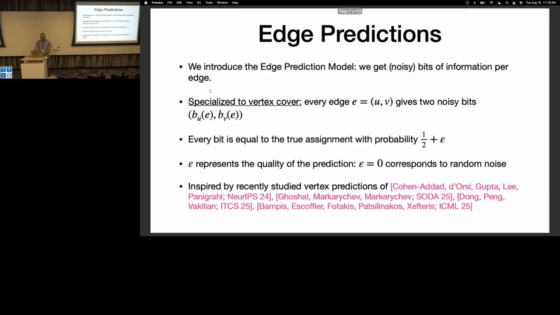Really, our paper is inspired by some recent very nice line of work which studies vertex predictions. They study some other graph problems and some other constraint satisfaction problems where we get some information per variable rather than per constraint. Many of these authors are here. Ali is here, and some of the others. Yuri should be here. Oh yeah, Yuri's here.